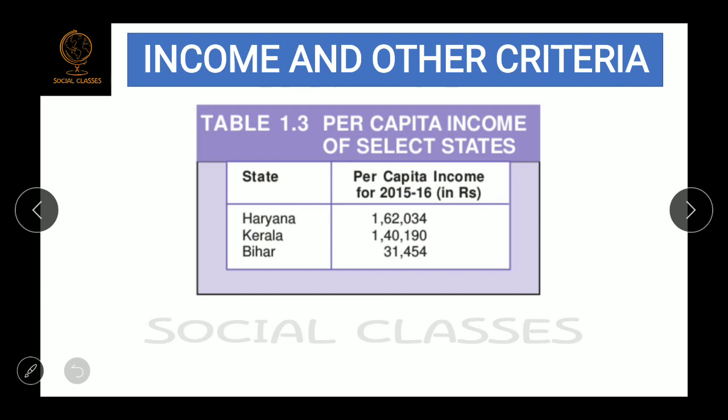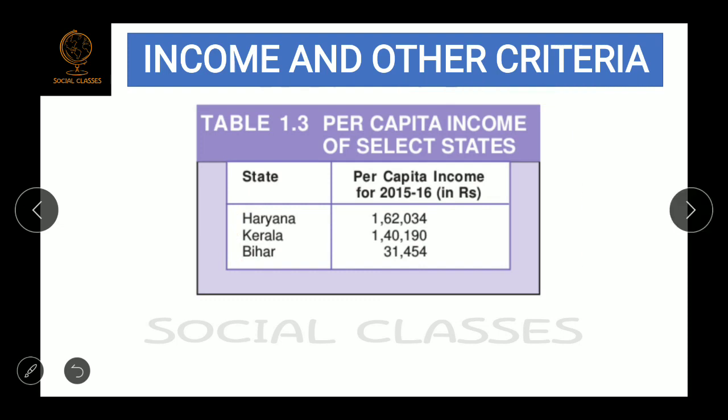Okay, so first look at this data. There are three states, Haryana, Kerala and Bihar. The per capita income in Haryana is 1,62,034 rupees. The per capita income in Kerala is 1,40,190 rupees. In Bihar, it is 31,454 rupees. So, if I ask you which state is more developed, by looking at the per capita income you will simply say that Haryana is more developed, even more than Kerala. But what if we look at criteria other than income?